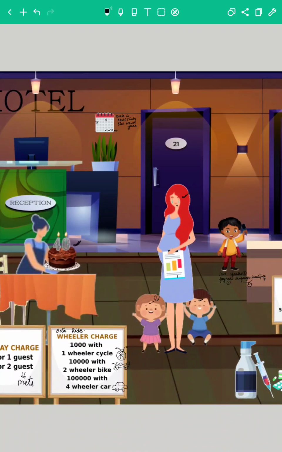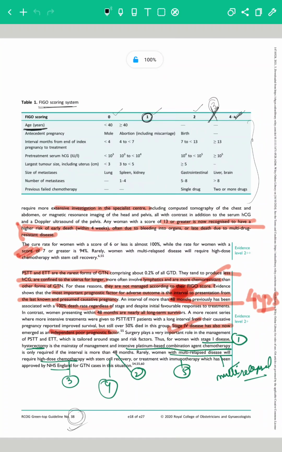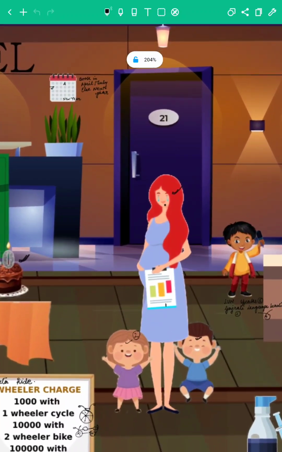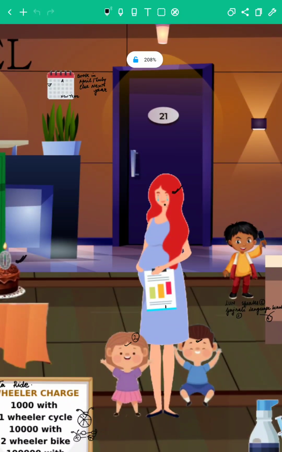Now, the next point that we have to talk about is the antecedent pregnancy. If we look at this lady, we can see that she has got 1 and 2 kids.